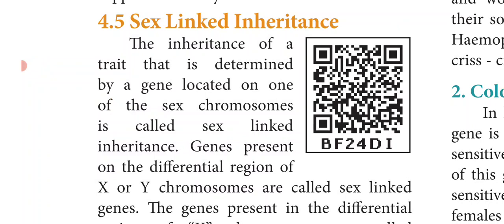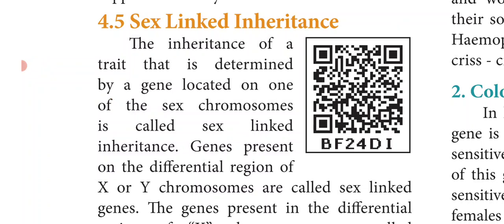We have already learned that the last pair of chromosomes, that is the 23rd pair of chromosomes, are called allosomes or sex chromosomes. So, the inheritance of a trait that is determined by a gene located on one of the sex chromosomes is called sex-linked inheritance. Genes present on the different regions of the X or Y chromosomes are called sex-linked genes.